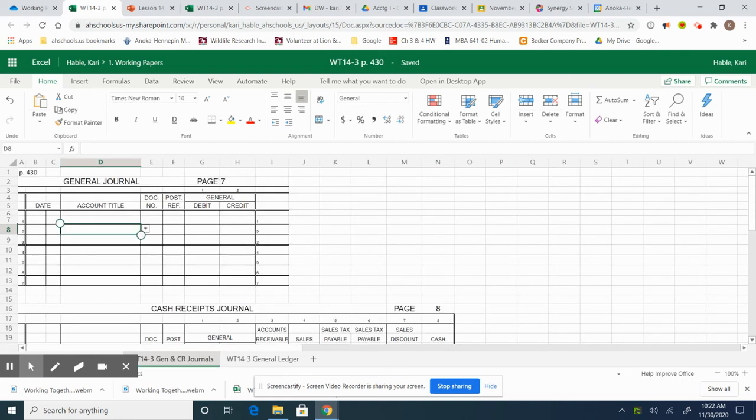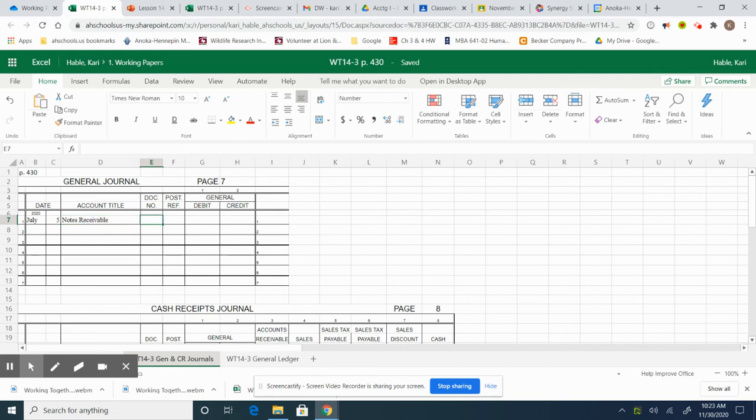Now we need to go into the general and cash receipts journal, and we need to journalize our 3 transactions. It says on page 7 and 8, which is listed for us. We are going to do our first transaction, accepted a 90-day 8% note from Gary Kinney. So on July 5th, we are going to take notes receivable as our debit.